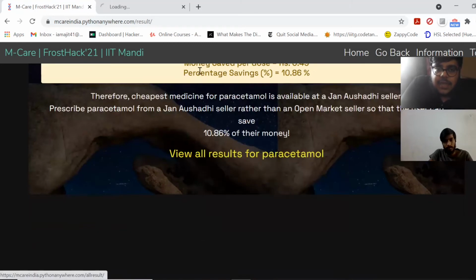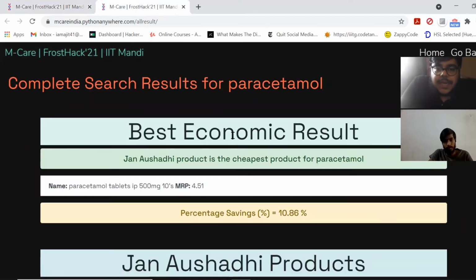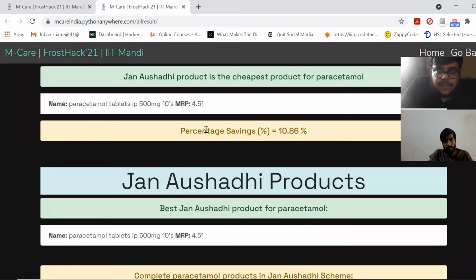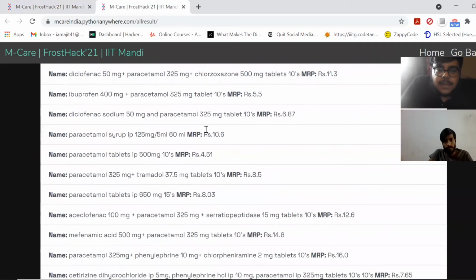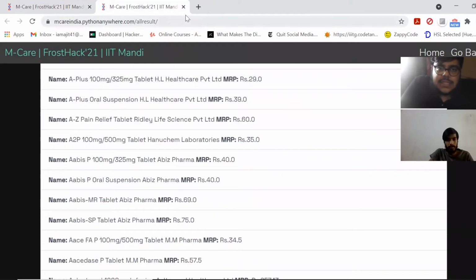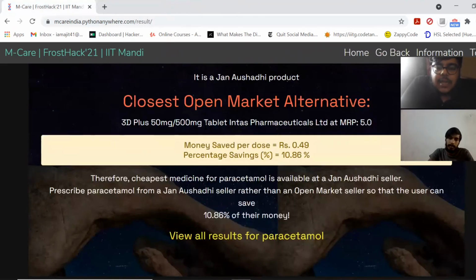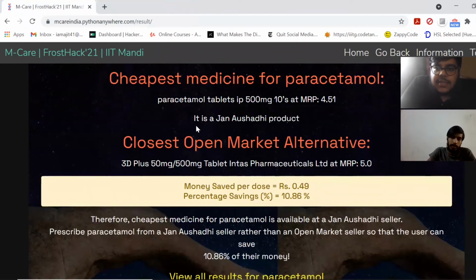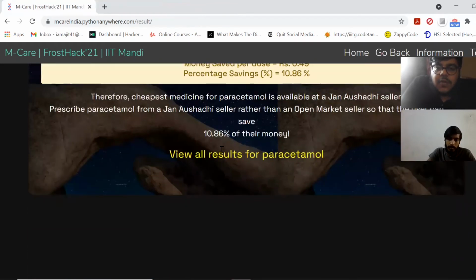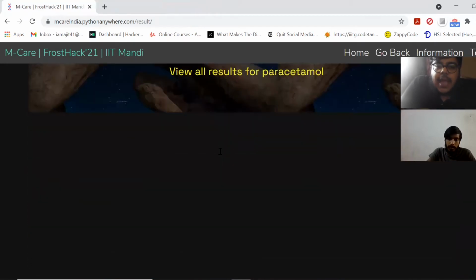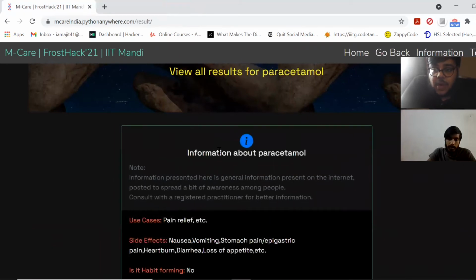And if I want to see other results for paracetamol, all the market results, we have implemented our database, and we are showing the data from that database. So if they want to see, they can see here. But the main concept is that they can avail the cheapest product in the market using the Jan Aushadhi products. So what we want to do is promote the Jan Aushadhi scheme, and our target audience is the poor and the uninformed, for whom we want to save money.